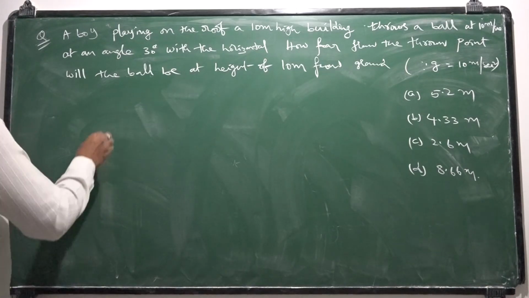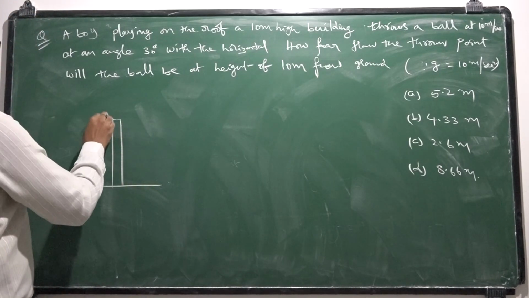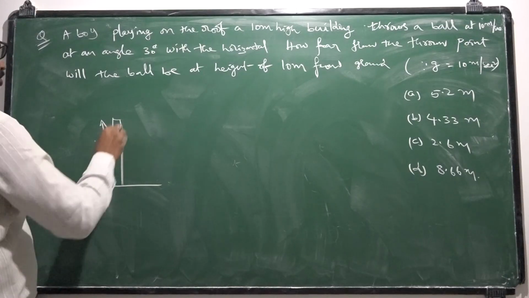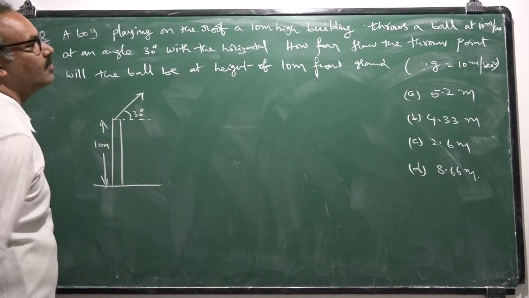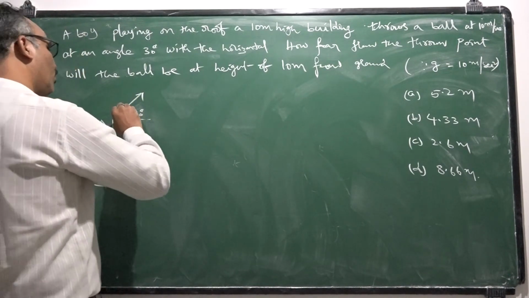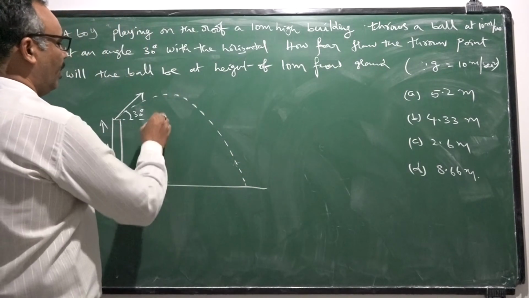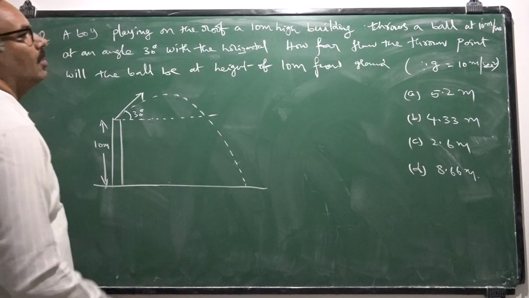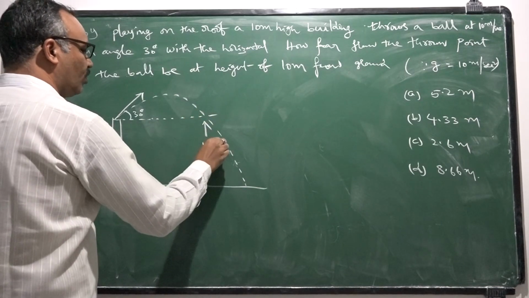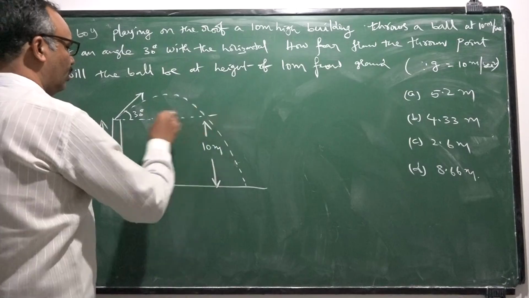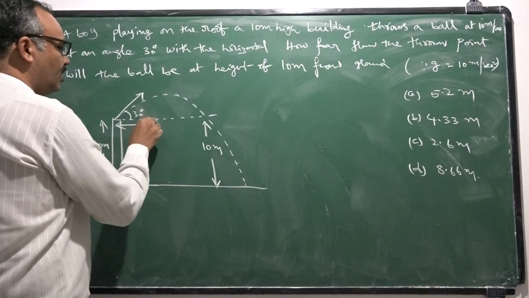Let us understand the situation in the question. This is a building. The height of the building they gave is 10 meters. The boy has thrown the ball like this, at an angle of 30 degrees. And the ball may follow this path to reach the ground. But they are asking how far the ball will be at a height of 10 meters from the ground. That means this is 10 meters, this is 10 meters, this is horizontal. You need to find this distance. This is nothing but a range.